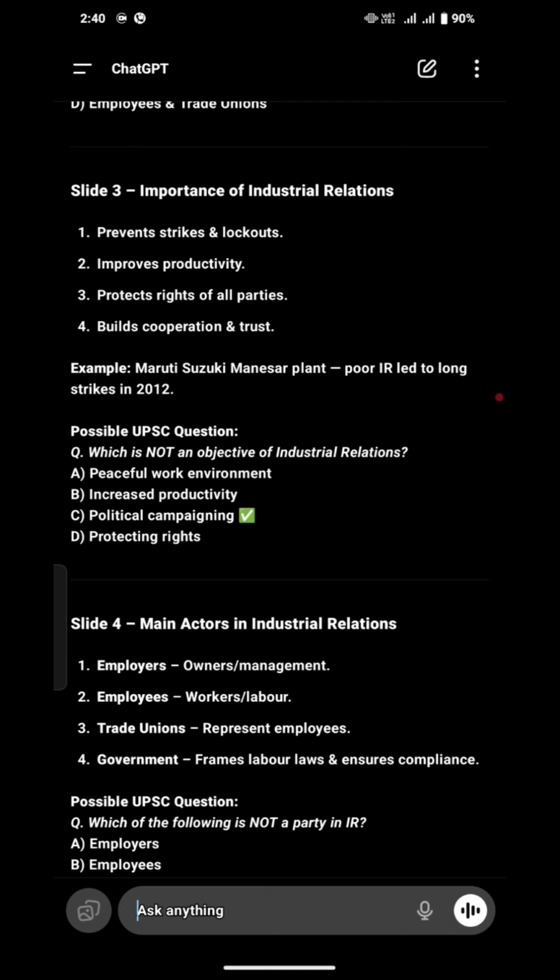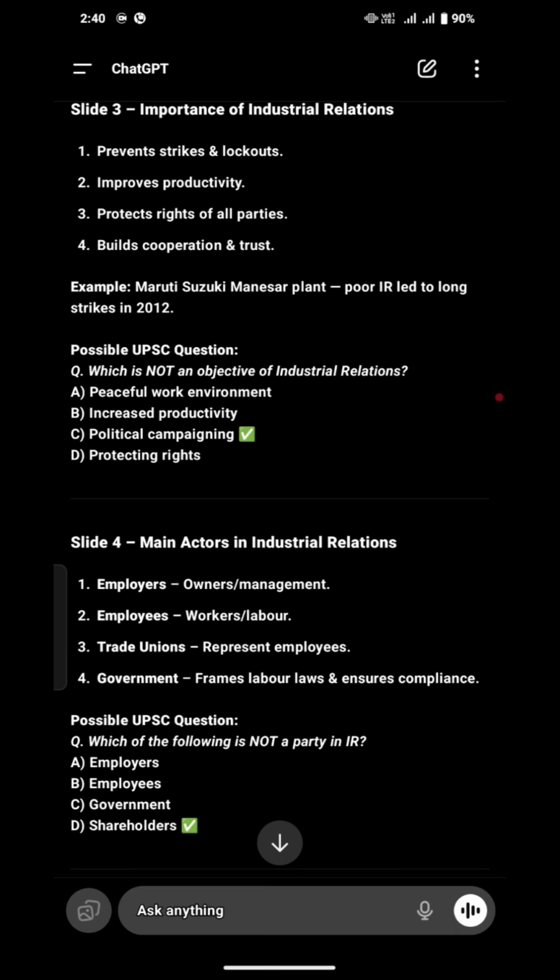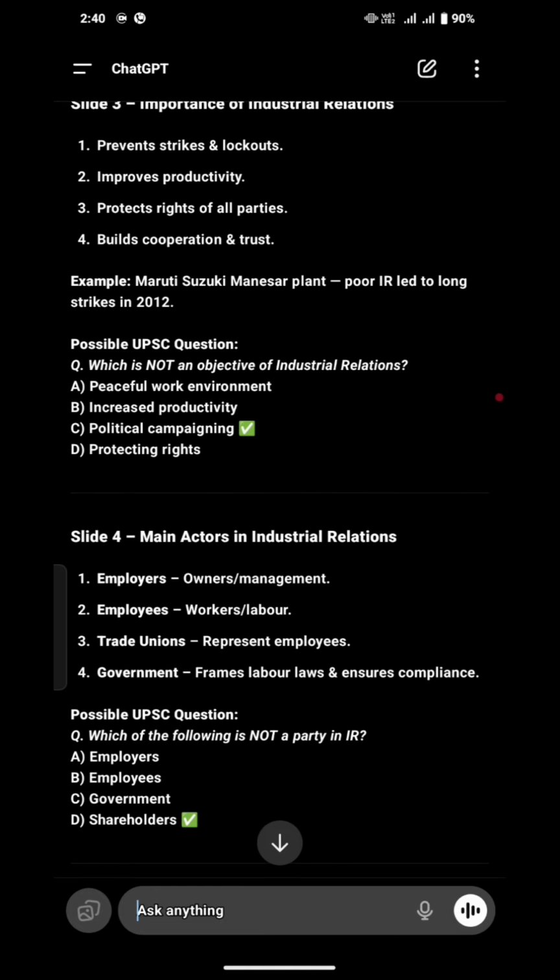Second point is that it improves productivity. The importance of industrial relations also creates improved productivity. Third point is that it protects the rights of all parties. In the previous slide we studied how industry is important to protect the rights of laborers and the parties, because of the laws given by the government for laborers and industry. Next, builds cooperation and trust. It creates harmony. In previous slides, we read that industrial relations create harmony. It builds cooperation and trust among employer, employee, and government together in one place. Example: Maruti Suzuki